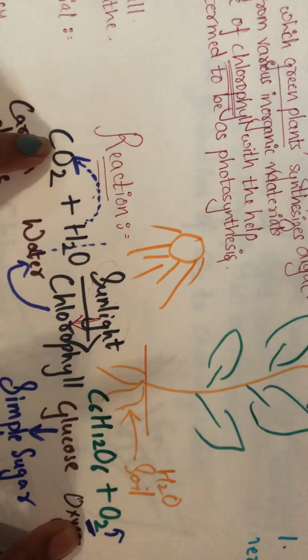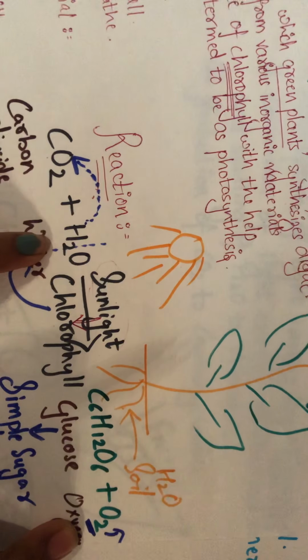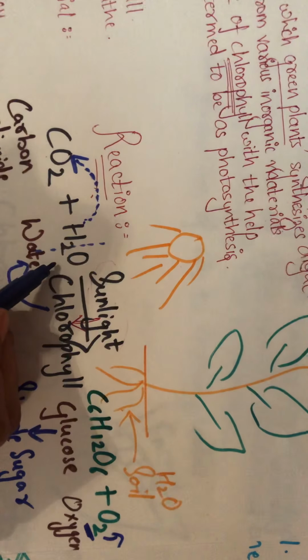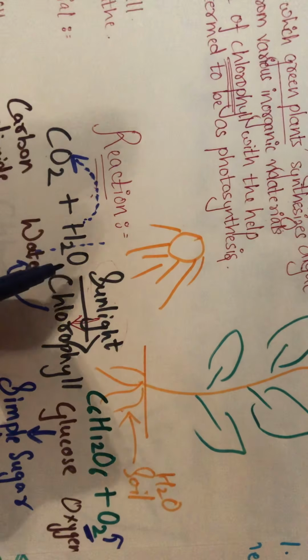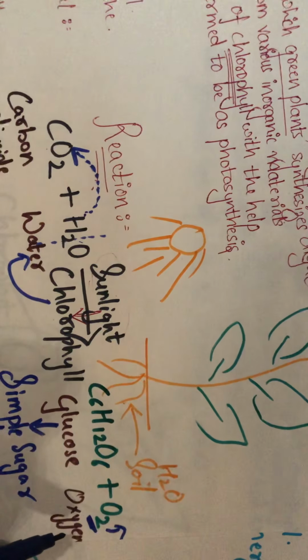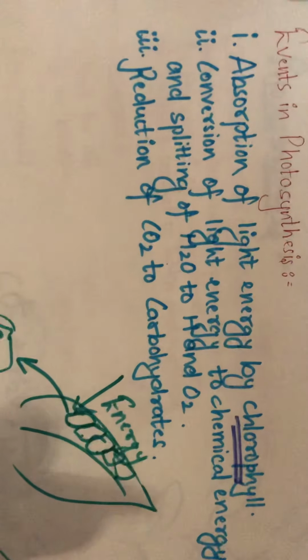Does it come from CO2 or does it come from water? Yes, the answer is that it comes from water. By the splitting of the water, the oxygen that is remaining gets released into the atmosphere. So do you understand all the three steps? That is, what are the events in photosynthesis?